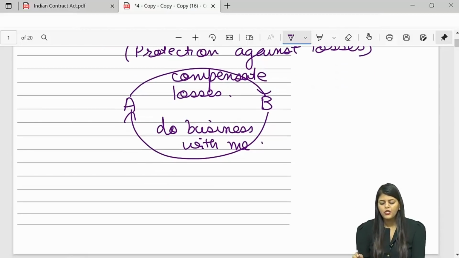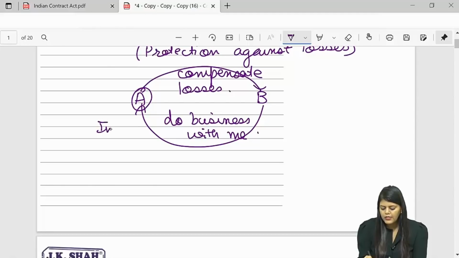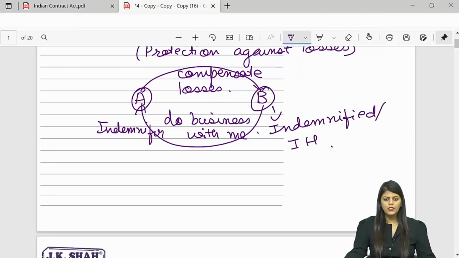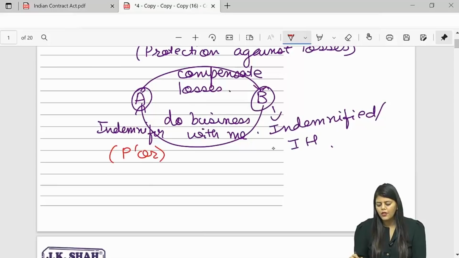So A is protecting B. That means I can say A is the indemnifier and B is the indemnified. Indemnified is also known as indemnity holder. A is promising B that I will compensate your losses, so A is the promiser, B is the promisee.